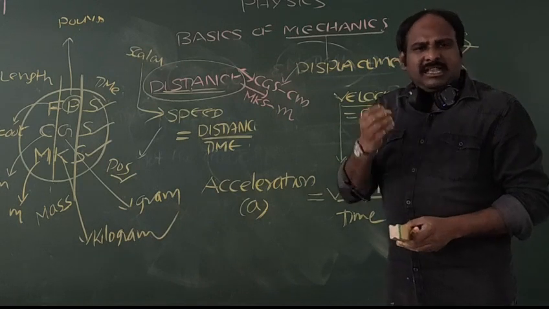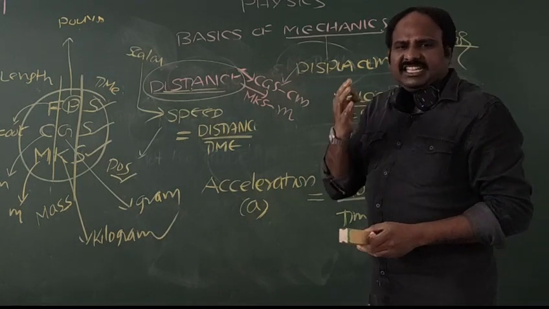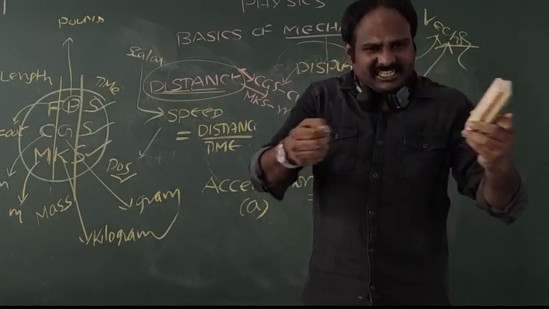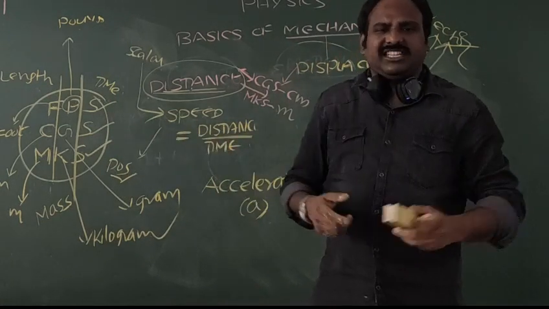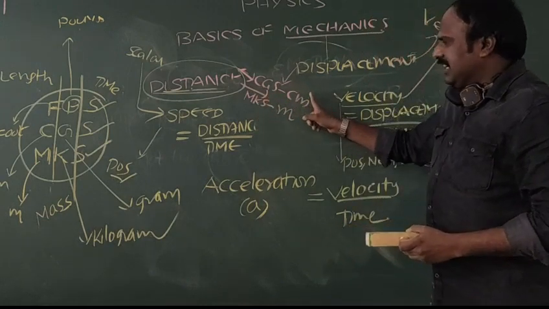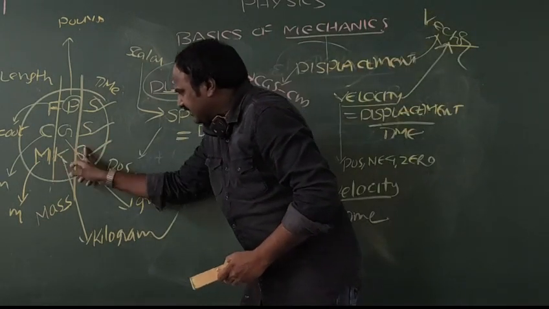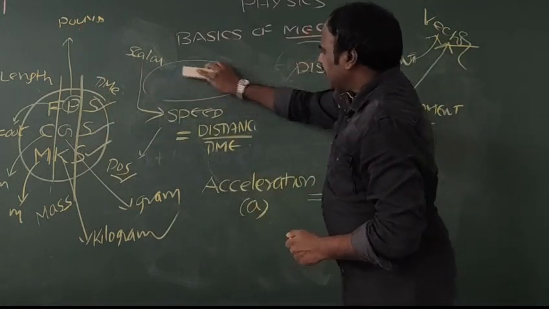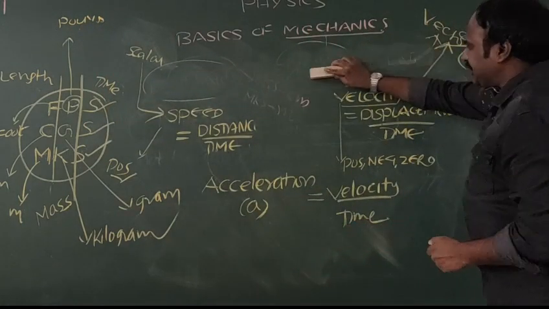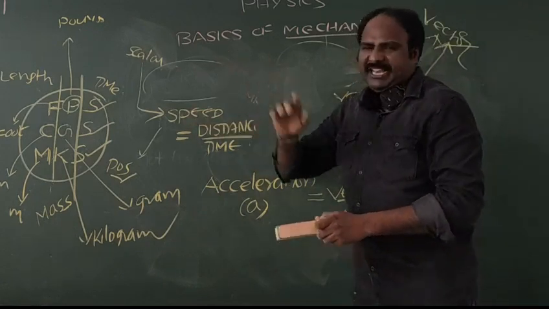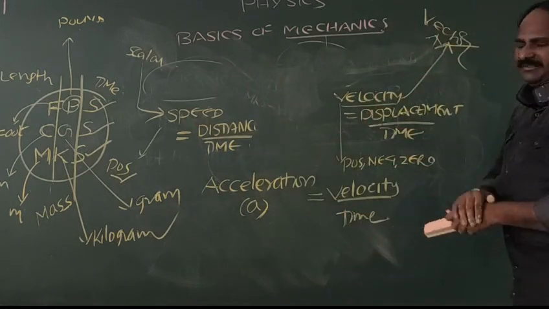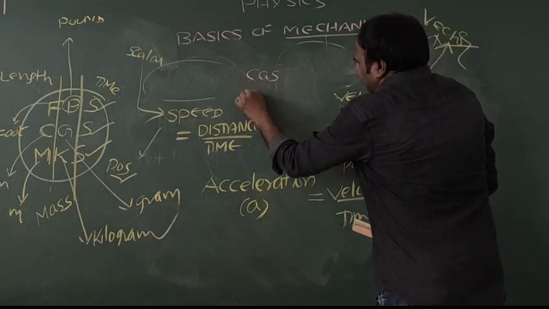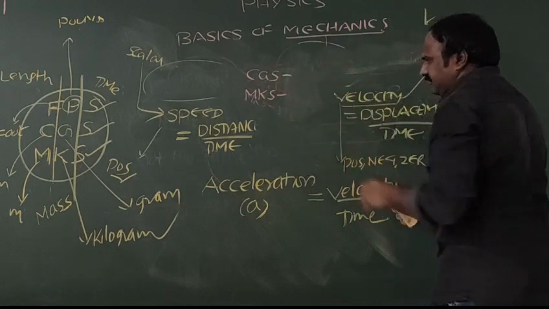So distance, length, girth, height, displacement: all these physical quantities which indicate length have the CGS unit centimeter and the MKS unit meter. In such a way, we can define distance and displacement units. Now coming to speed and velocity, we have to write its CGS unit and MKS unit.